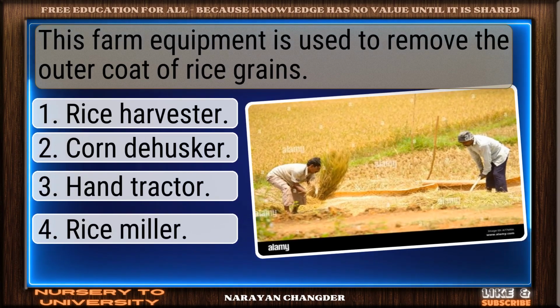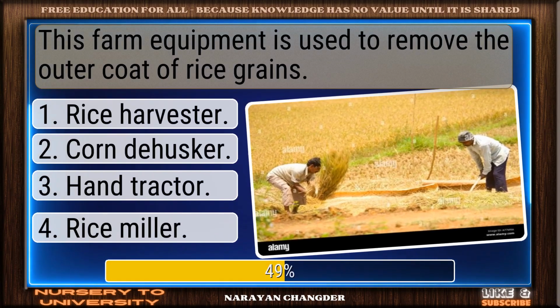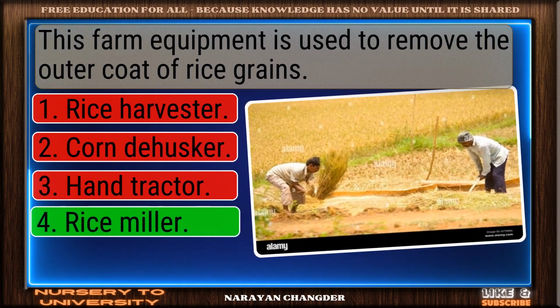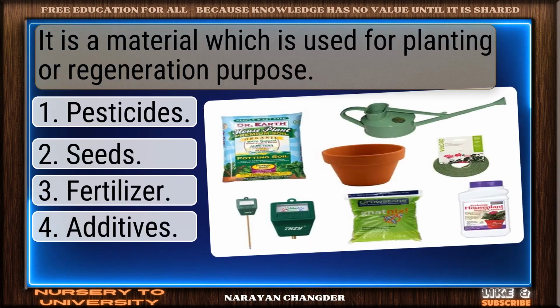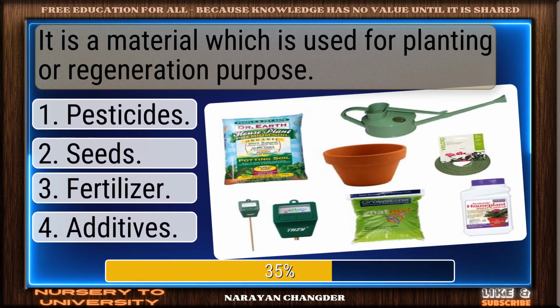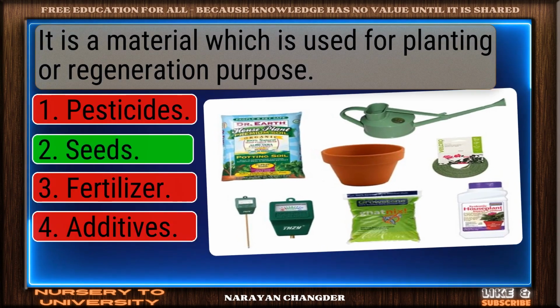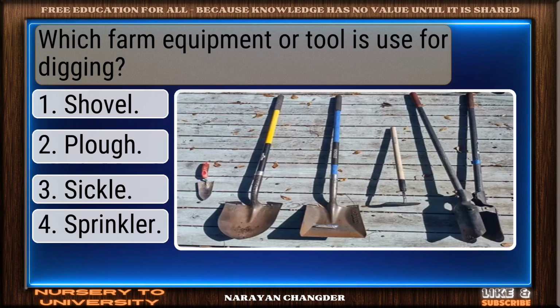This farm equipment is used to remove the outer coat of rice grains. You're right. Rice miller is the correct answer. It is a material which is used for planting or regeneration purpose. On track. Seeds is the correct answer.